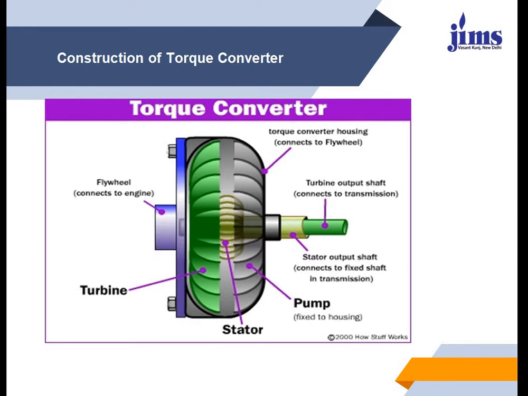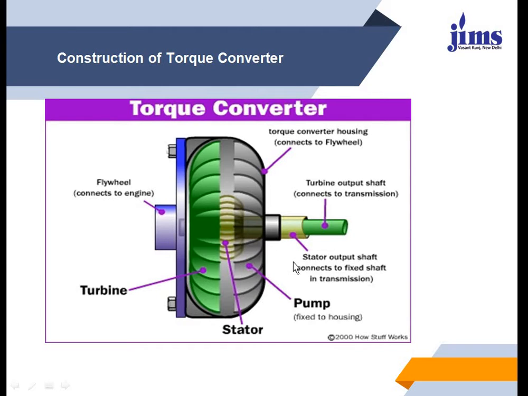This is the diagram of the torque converter. Here are the basic components of the torque converter. You see this one is the flywheel which is connected to the engine. This portion is the turbine, and here the pump. In between the turbine and pump you see the stator is associated. The pump is fixed to the housing.